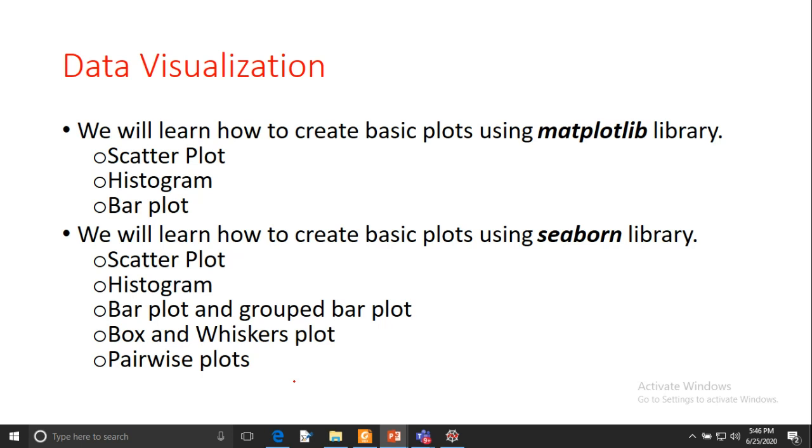First we will discuss the scatter plot, histogram, and bar plot that come under the matplotlib library. The second library is Seaborn, which is on top of matplotlib. The Seaborn library will give you more advanced, attractive plots of scatter, histogram, and bar plot, and some additional plots like group bar plot, box and whiskers plot, and pairwise plots.